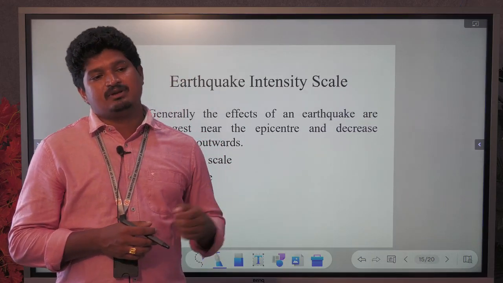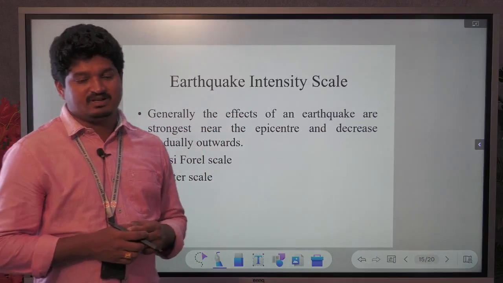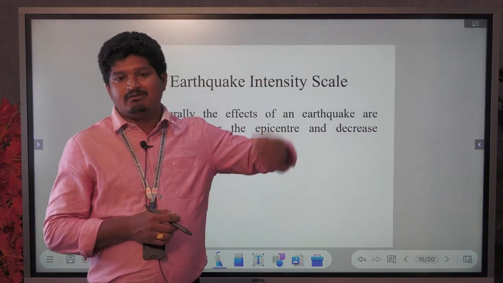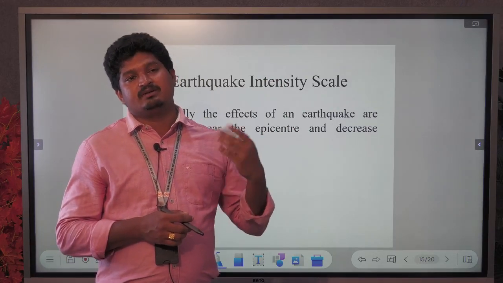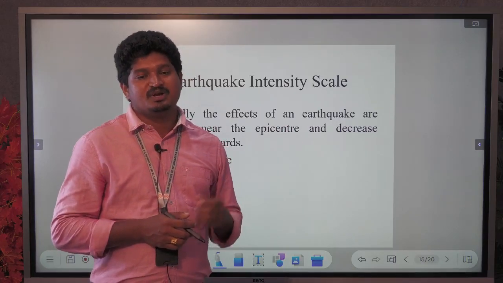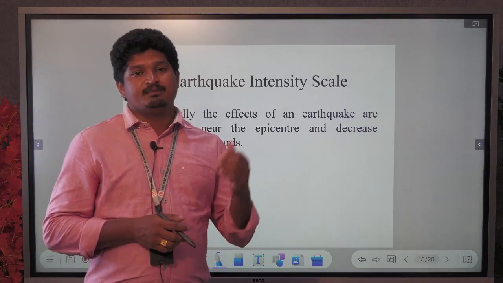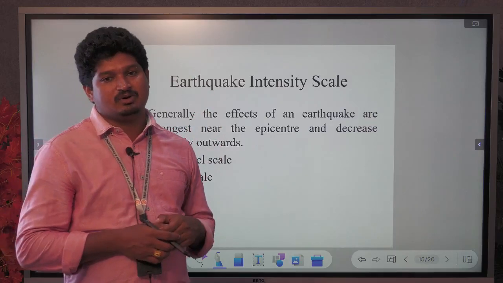The Rossi-Forel scale identifies earthquakes based on how people react after the earthquake has affected an area. Based on the reactions, the scale ranges from 1 to 9. When it gives 9, major damage has occurred. But the Richter scale is identified by a mathematical formula, that is, magnitude-wise. It is also defined from 1 to 9.